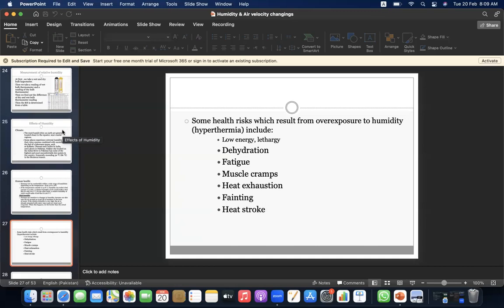Some health risks which result from overexposure to humidity, hyperthermia, include low energy, lethargy, dehydration, fatigue, muscle cramps, heat exhaustion, fainting, heat stroke.